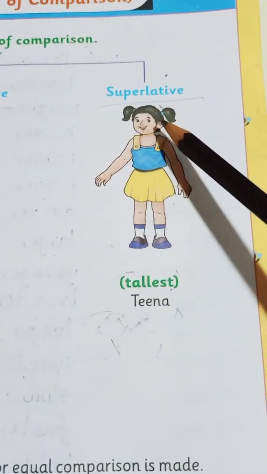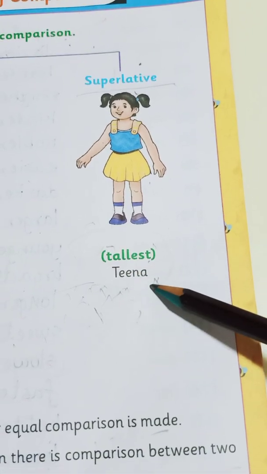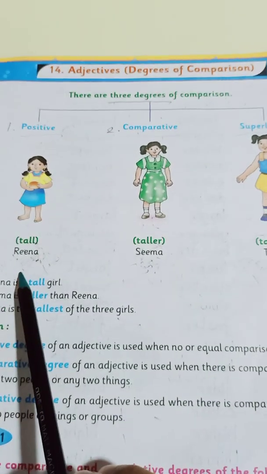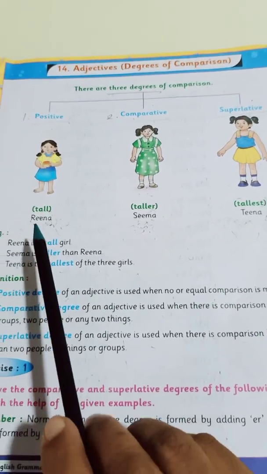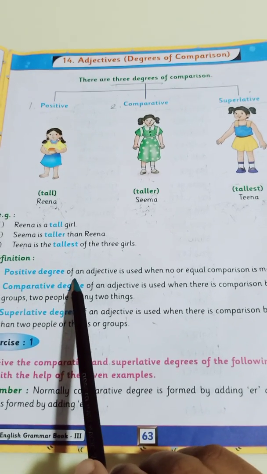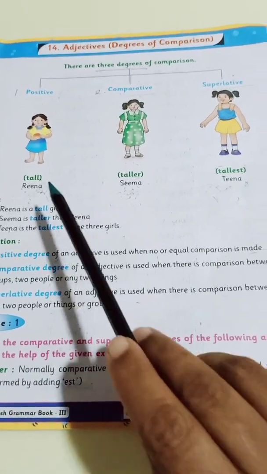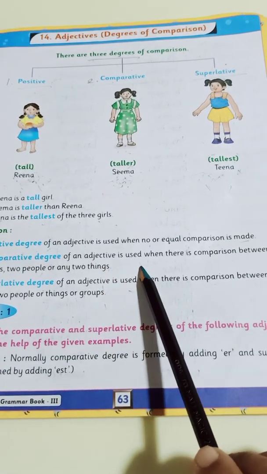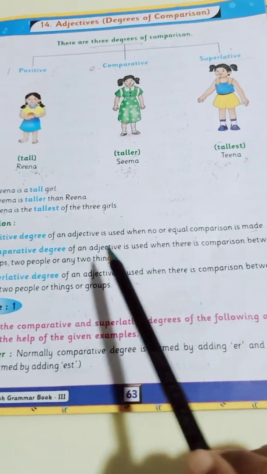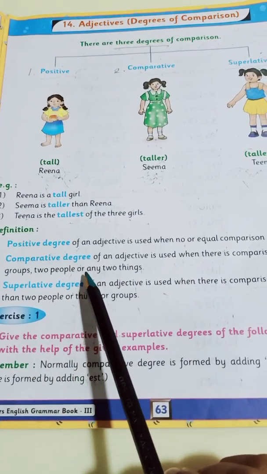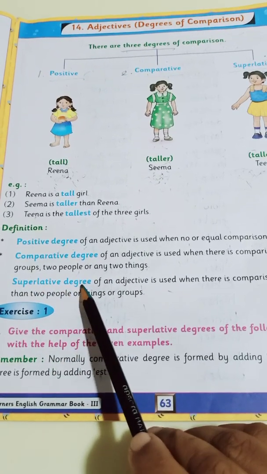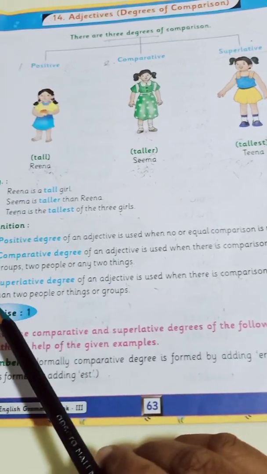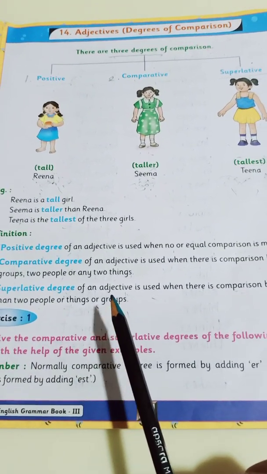This picture is superlative degree. So here I can see that Tina is the tallest, right? Tina is the tallest among Reena and Seema. Remember? So positive degree is used when no or equal comparison is made. Comparative degree of an adjective is used when there is comparison between two groups, two people or any two things. Superlative degree of an adjective is used when there is comparison between more than two people or things or groups.